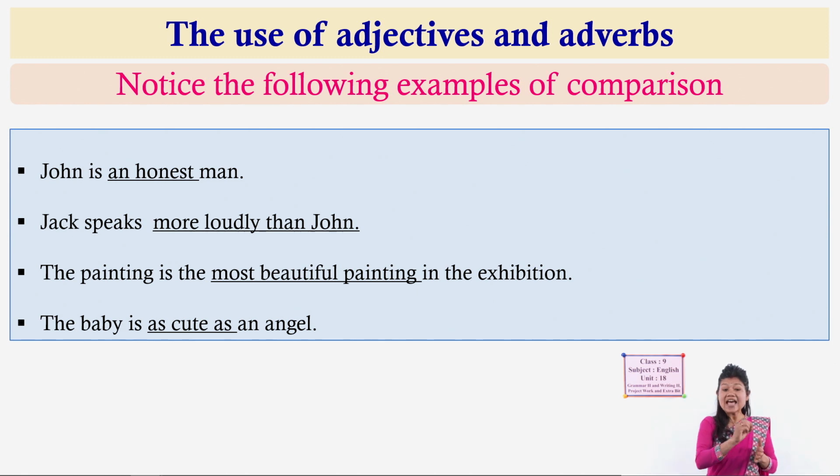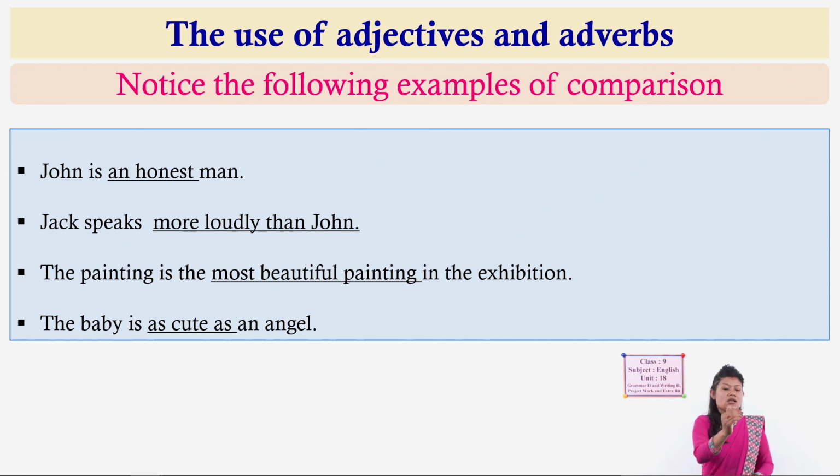Second sentence, look here. Jack speaks more loudly than John. How does Jack speak? More loudly than whom? John. So, here two persons are compared, Jack and John. Okay, they both talk loudly, but who speaks more loudly? Jack. So, look here, the form of comparison, yes, more loudly. Loudly is an adverb that describes the manner of speaking, but here the manner of speaking of two persons is being compared. So, more is used while comparing two objects, two things.